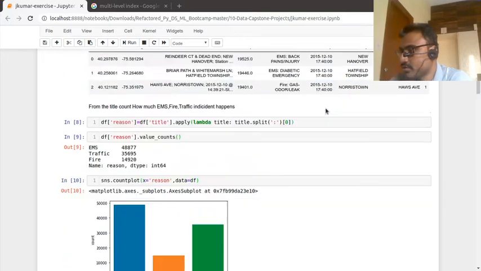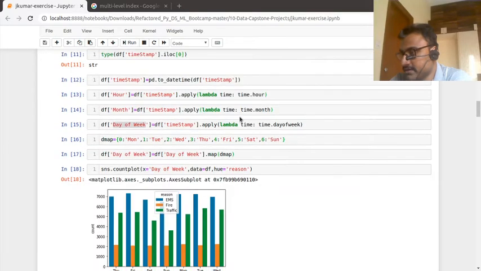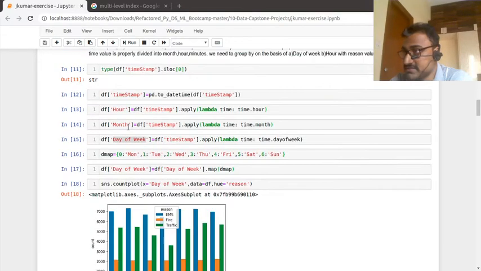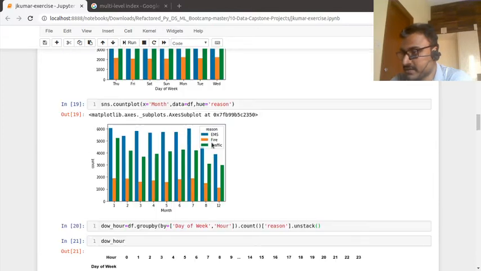and we need to plot the counts of how many fire, traffic, and EMS events happened, split depending on the day of the week and the month.